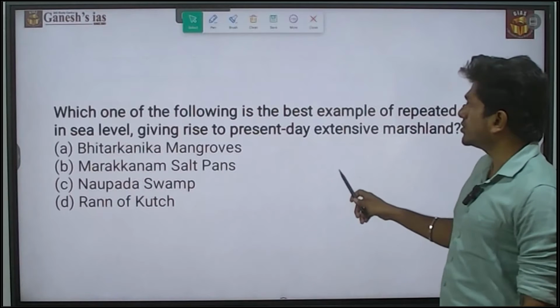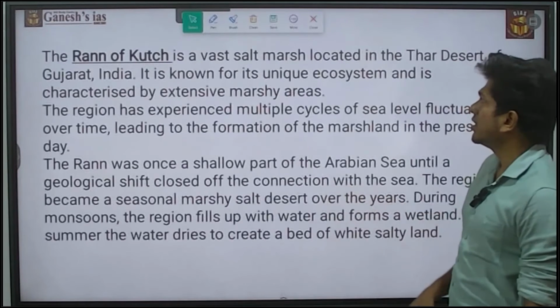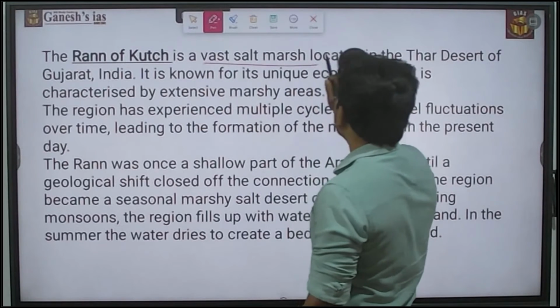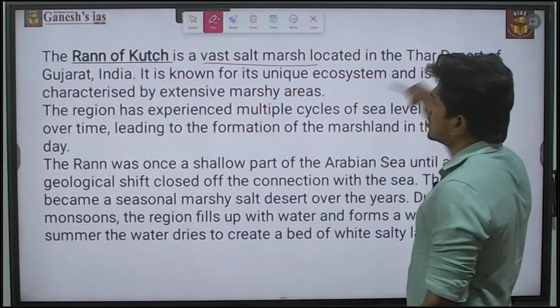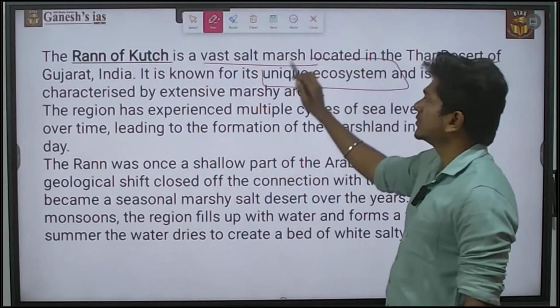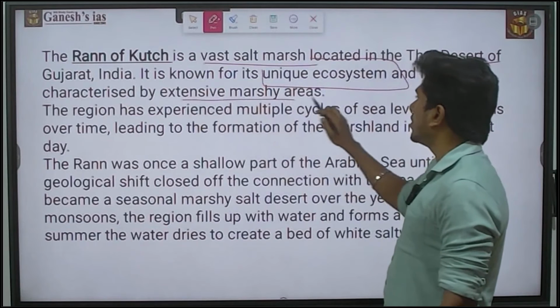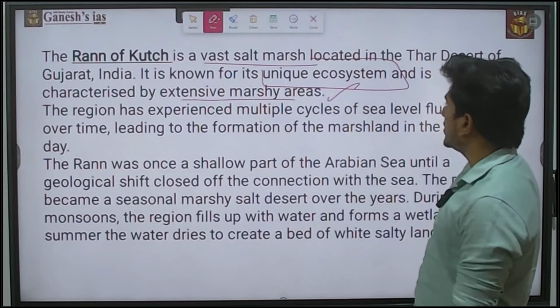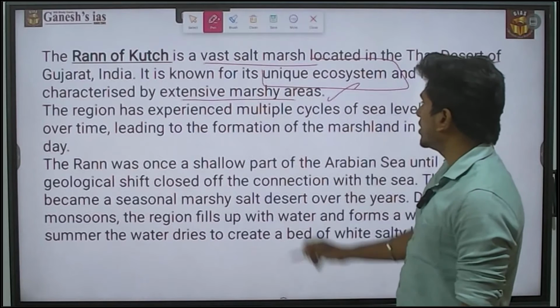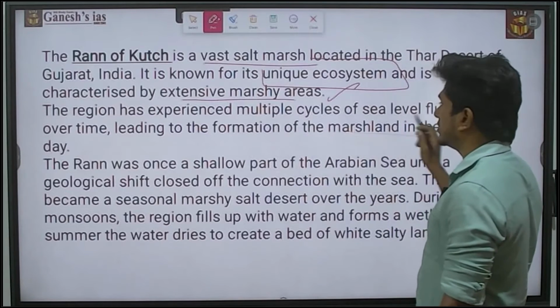So you have to know something about the Rann of Kutch. Rann of Kutch is a vast salt marsh located in the Thar desert in Gujarat. It is known for its unique ecosystem characterized by the extensive marshy area. The region experienced multiple cycles of sea level fluctuations over time, leading to the formation of the marshlands.